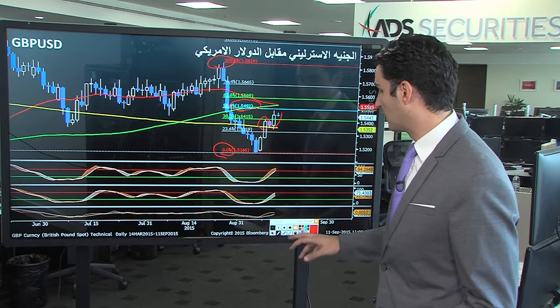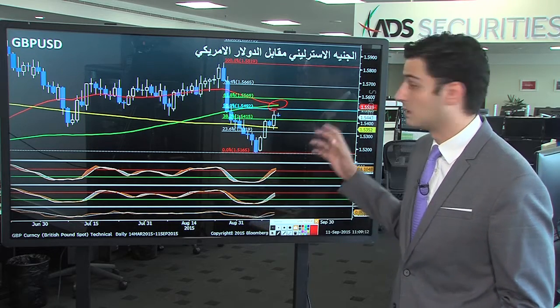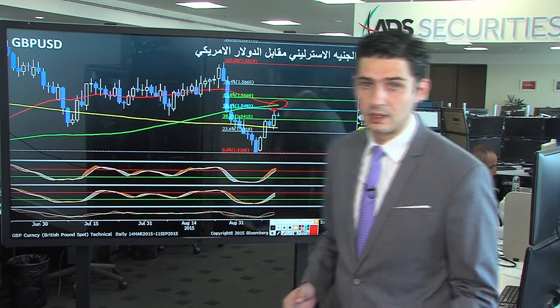as a break above that resistance may clear the way for further gains toward these two moving averages, which basically stand at almost 1.5582, which is the 100 and the 50-day moving average.